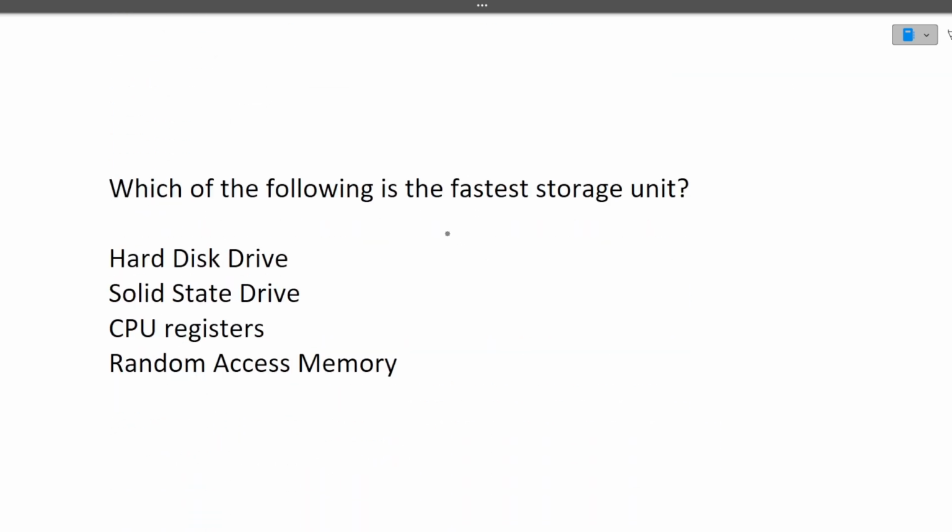Next question is, which of the following is the fastest storage unit? Hard disk is the slowest. Then there is SSD. Yes, these are fast, but let's see another option, CPU register. These are the fastest. So first comes the CPU register, then RAM, then SSD, then the hard disk. So CPU registers are the fastest storage unit. I hope it's clear to you.